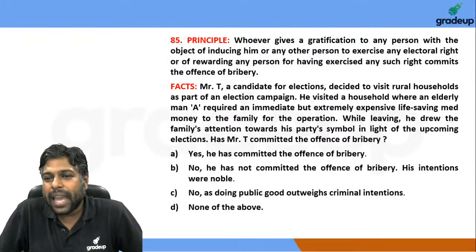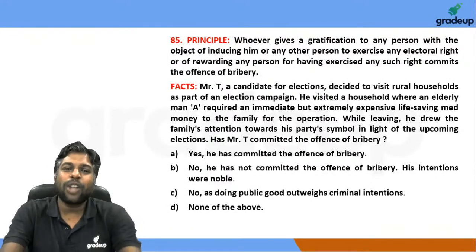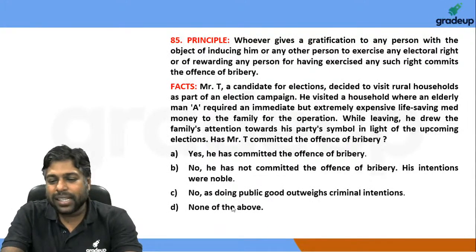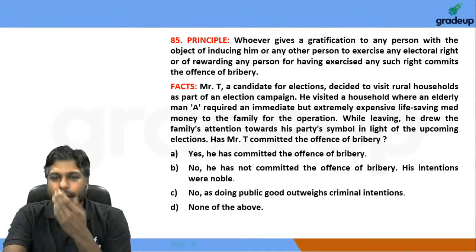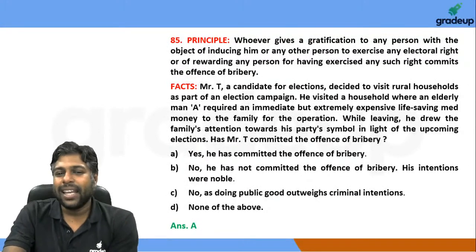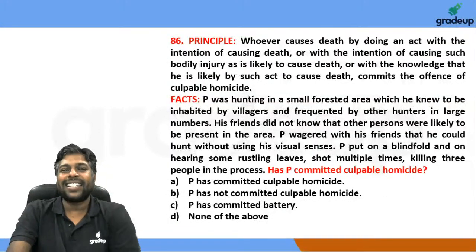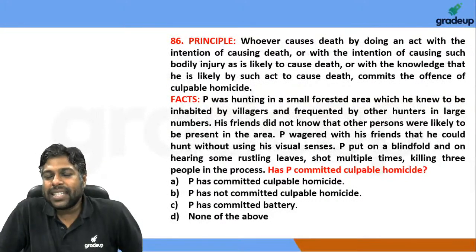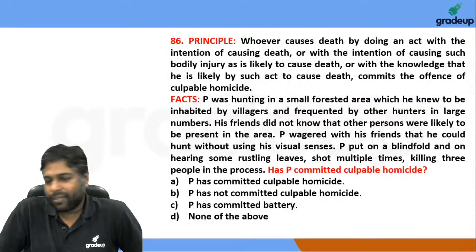Would this be acceptable? This is obviously not acceptable. This is obviously going to amount to a bribe, right? And therefore option A is the answer that we are certainly gunning for as the correct answer. 86 is okay. This is a very straightforward question.